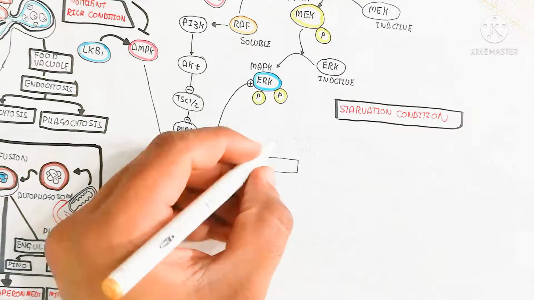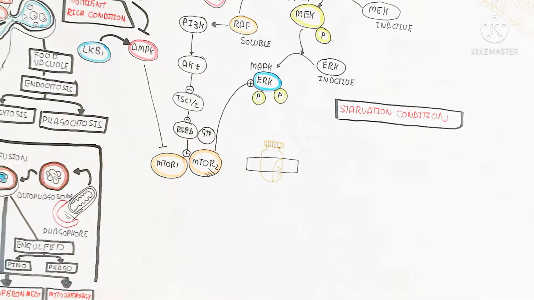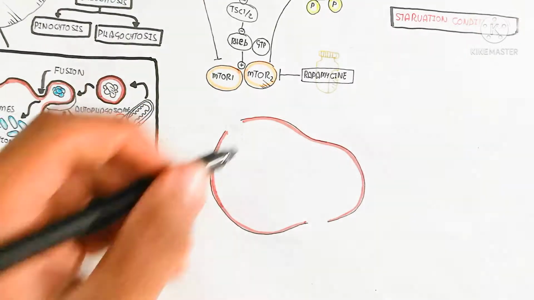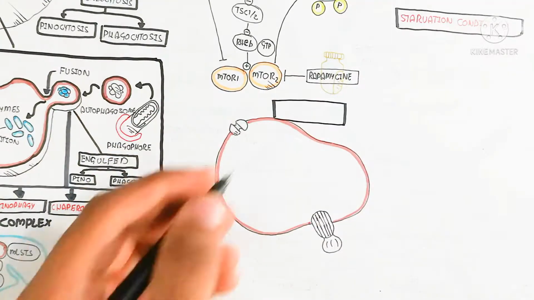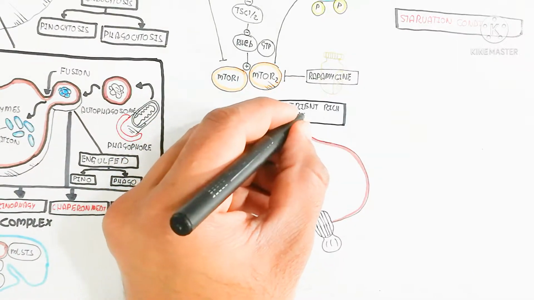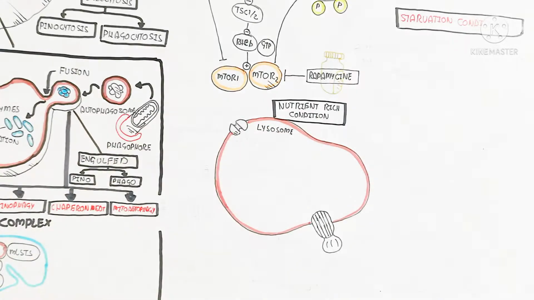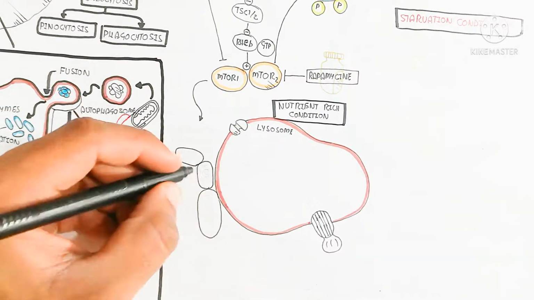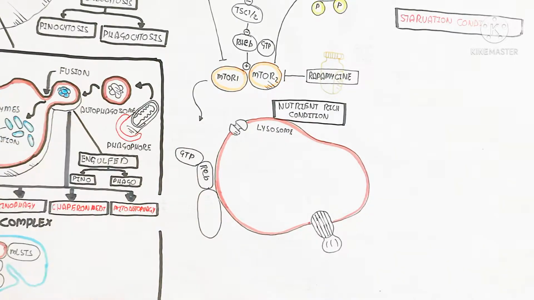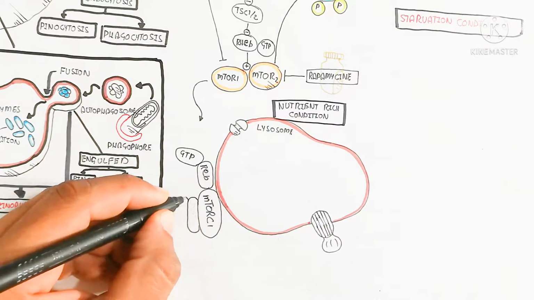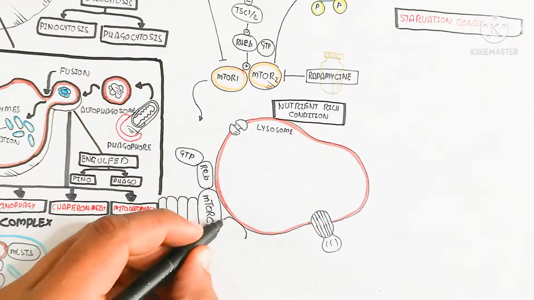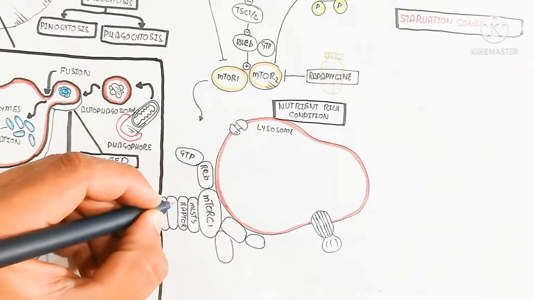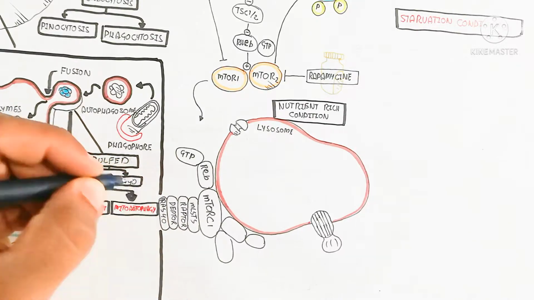So here is the phosphoinositide 3 kinase, which will stimulate the AKT to inhibit the TSC1 and 2, to inhibit the RHEB with GTP formation. So in this way, the inhibition of this will stimulate more mTOR pathway, while the rapamycin can inhibit the mTOR complex and mTOR pathway. So this is the mTOR pathway I am drawing here with the lysosome. So here the mTOR pathway will be triggered by the phosphorylation of the RAG, GTP and mTORC1 complex, which has